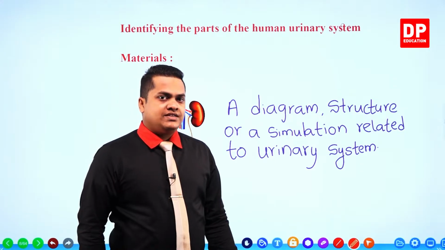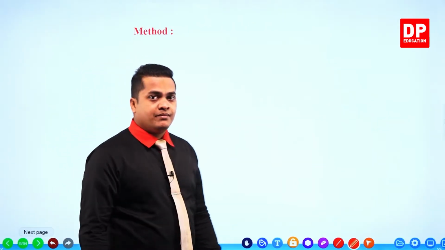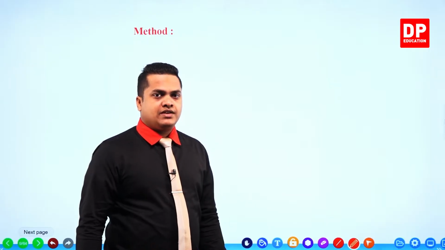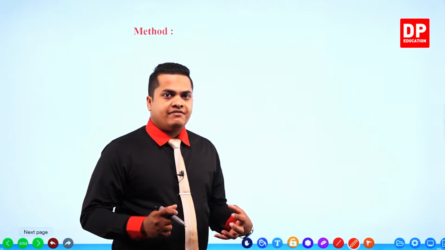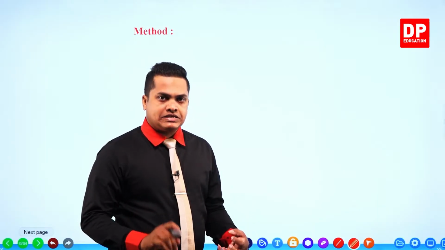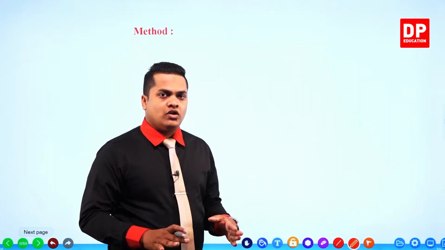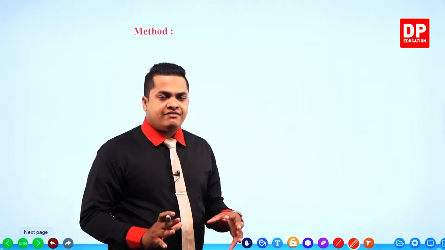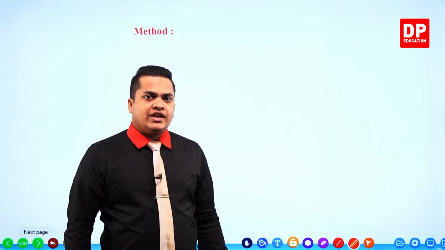Let's see the method of doing our simple experiment. The method is really simple. You have to get the simulation or the structure, identify the main parts, and identify the location of the urinary system. Then get a diagram, and identify the main parts contained within the urinary system. It's easy to use a diagram to identify the main parts.